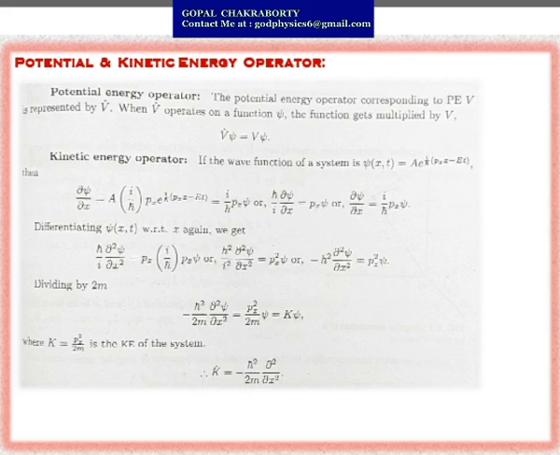As we know, p²/2m is our kinetic energy K. So from there we can write that our kinetic energy operator K cap equals minus ħ²/2m ∂²/∂x². So this is your expression of the kinetic energy operator.